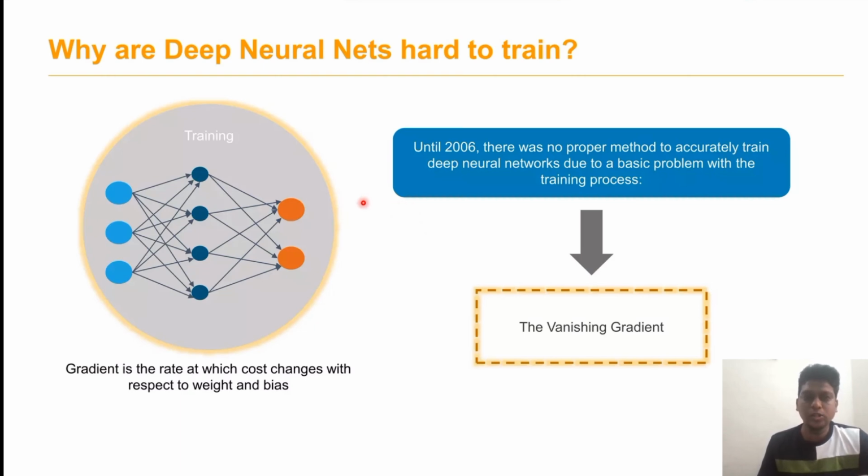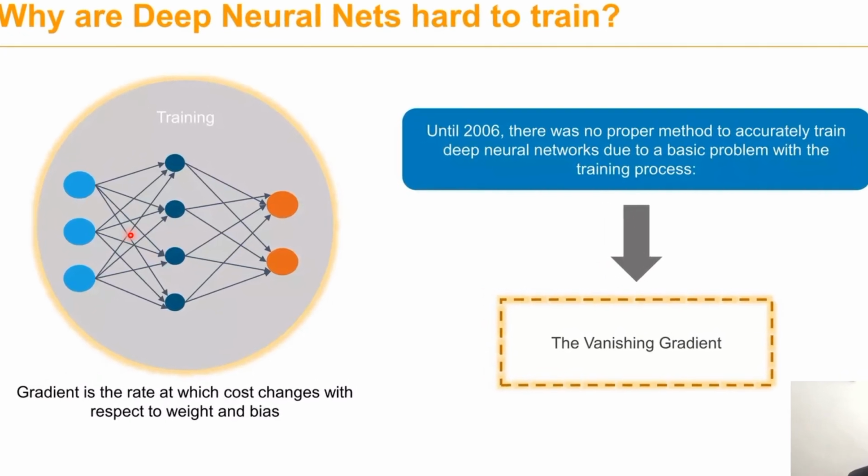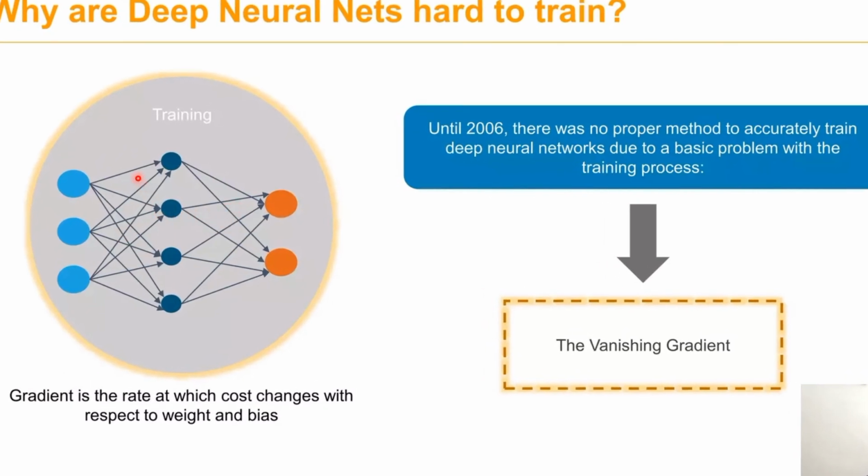How are we going to train the neural networks? Until the year 2006, there was no proper method to train deep neural networks, because of the vanishing gradient. The gradient is nothing but the rate at which the cost changes with respect to the weight and bias value. So we have to identify an optimization method that helps to overcome this gradient issue. An iterative optimization algorithm is used to minimize the loss function.